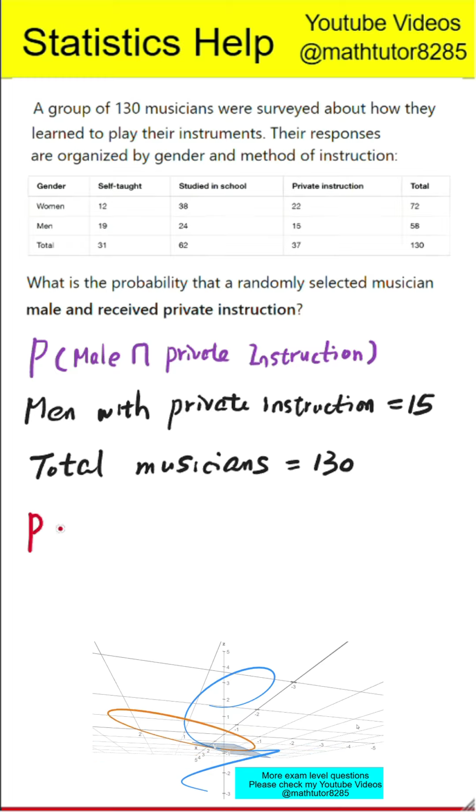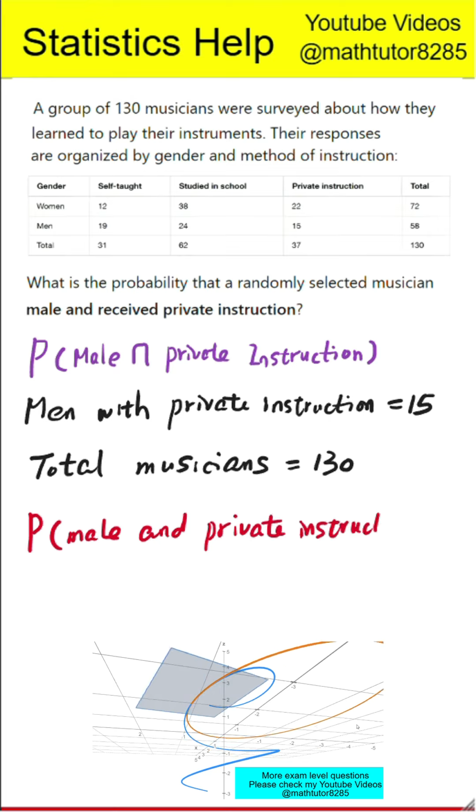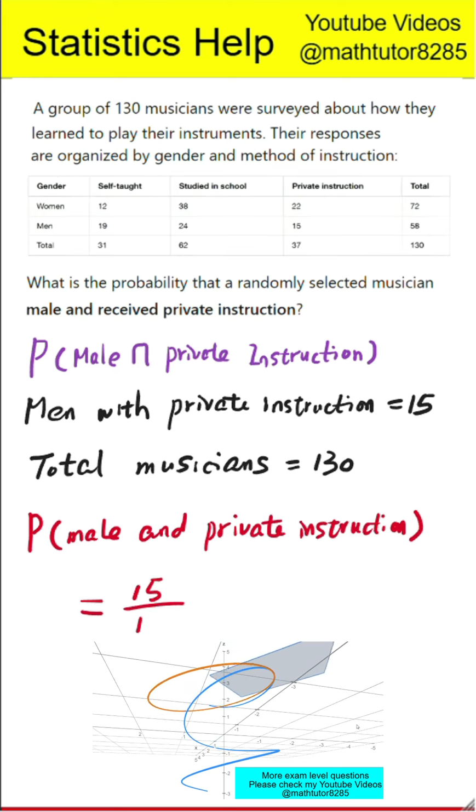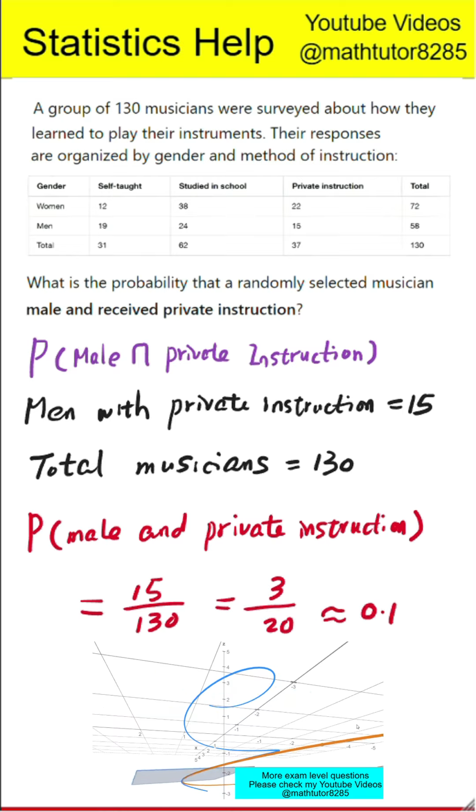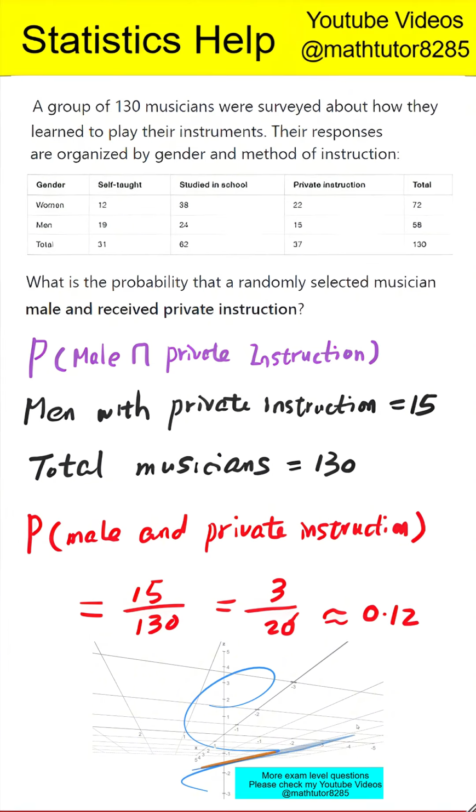Next step is to divide to find the probability. Now we divide the number of favorable cases, which is 15, by the total number of musicians, which is 130. 15 divided by 130 simplifies to the fraction 3/26. And as a decimal, that equals 0.12. The probability that a randomly selected musician is a man who received private instruction is 3 out of 26, or